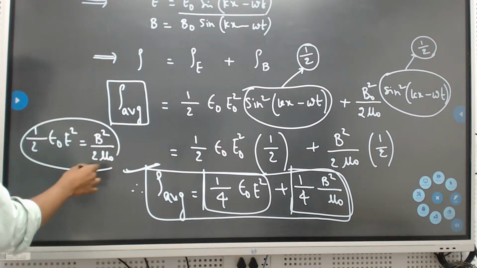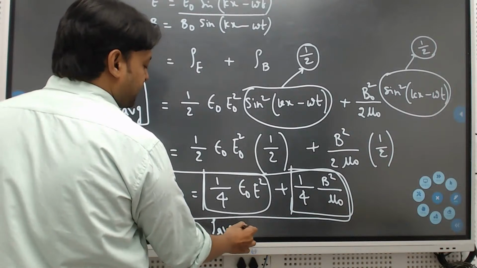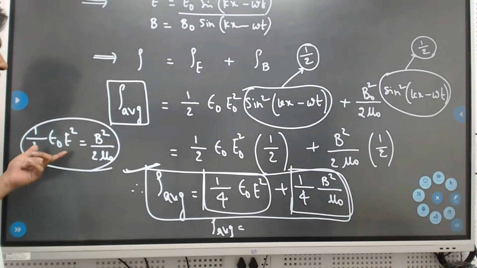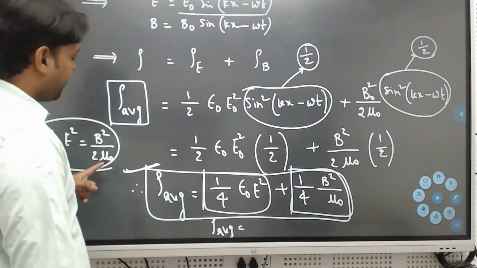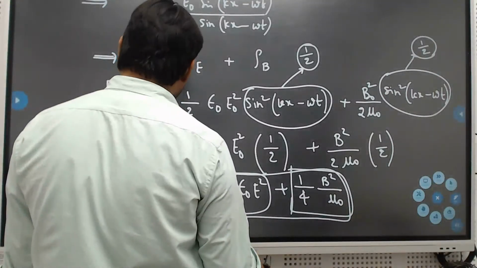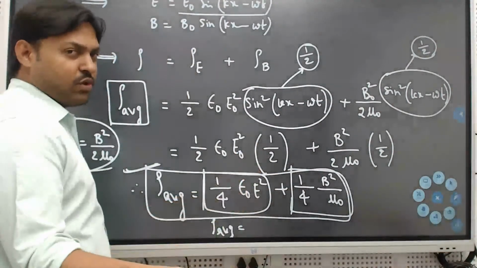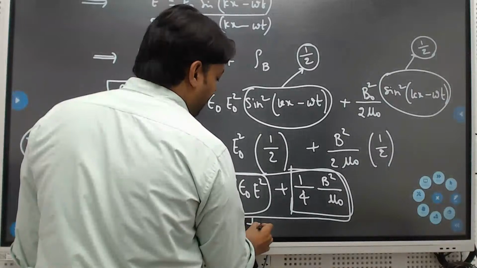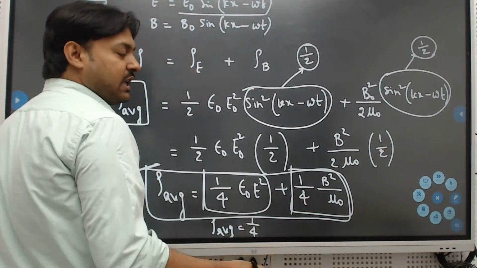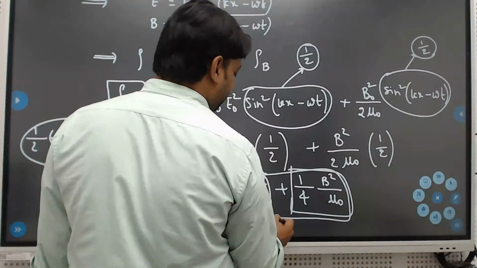So finally, if you want another equation, the average density, what can we write? Instead of half epsilon naught E square, we can write B square by 2 mu naught. Here I am trying to change that. Instead of epsilon naught E square, I can write B square by mu naught. So it will be 1 by 4 if I take common, and these two terms will be the same. So it will be 2 times of what?